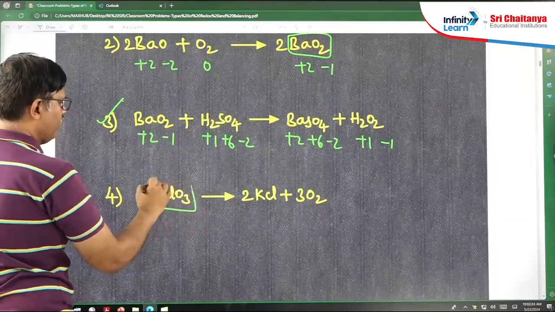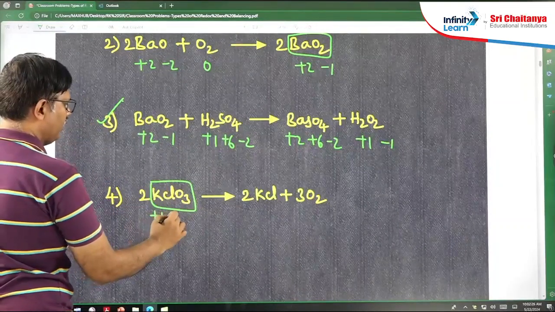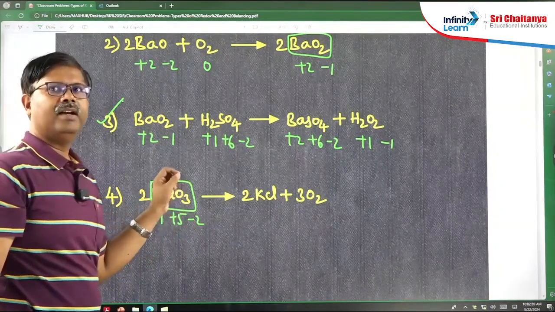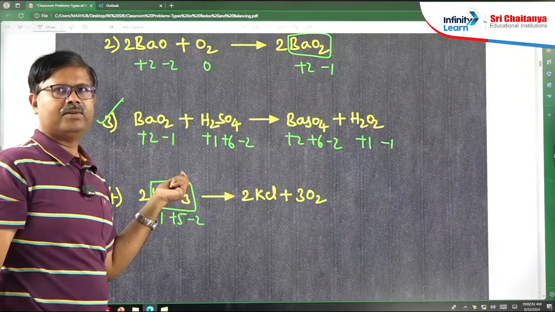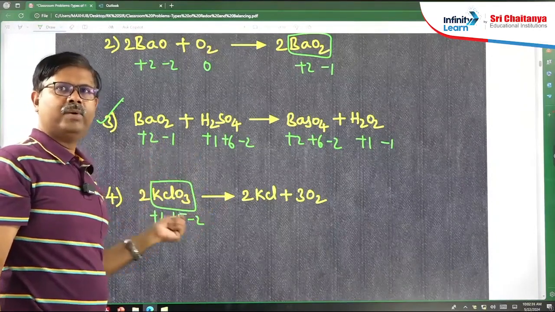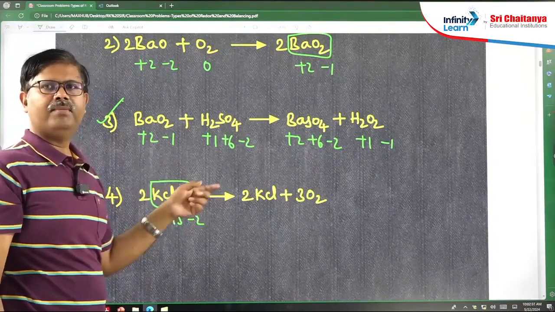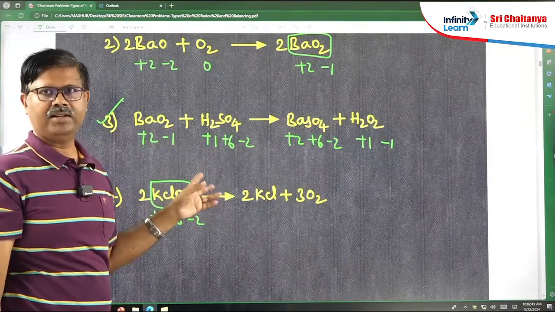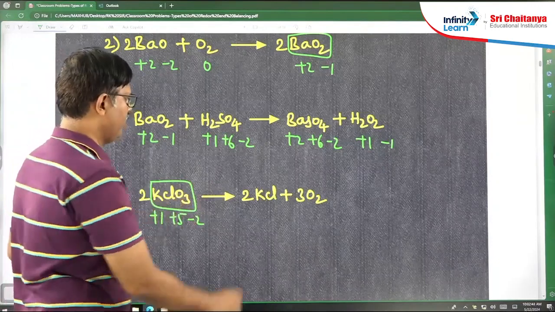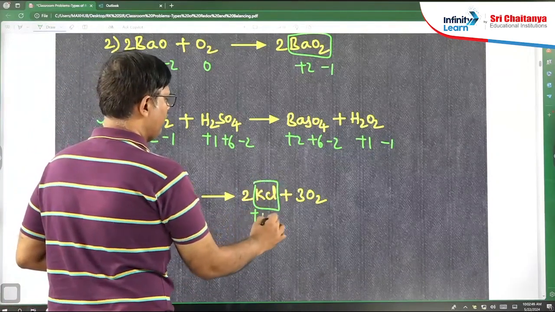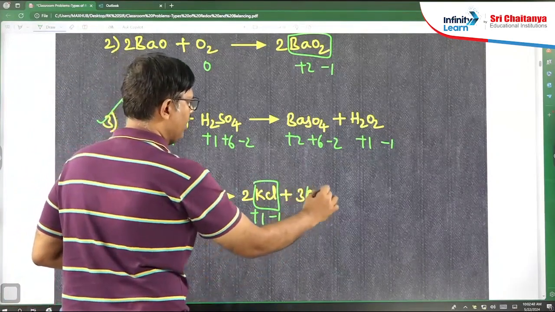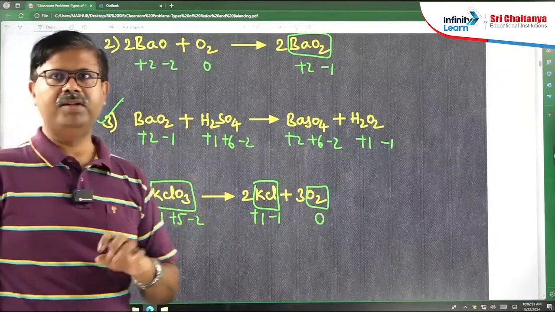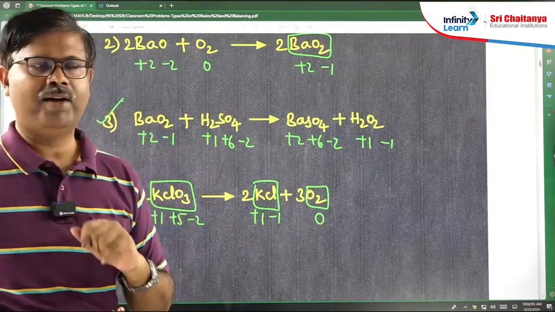Yesterday we saw this example also. Potassium +1, oxygen -2, and by taking chlorine as X, you can find the oxidation state of chlorine by taking the sum of all oxidation states as the charge, that is 0. Yesterday we solved this. And in this case, potassium +1 means chlorine has to be -1, and elementary state means 0. So here also oxidation states are changing. So only the third option is the correct one.